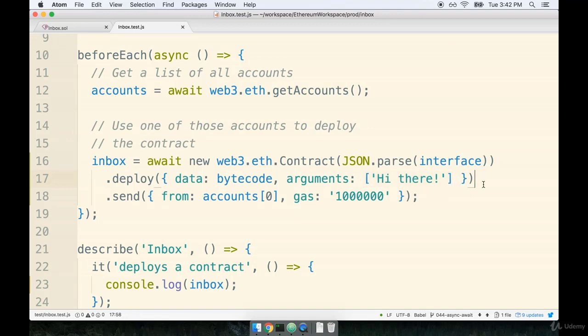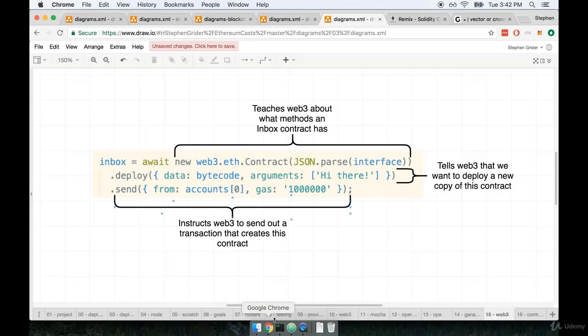Now the last line is what actually takes this idea of a contract that has been customized with some amount of code and deploys it to the network. So calling deploy doesn't actually deploy anything. Calling deploy starts to create an object that can then be deployed to the network.